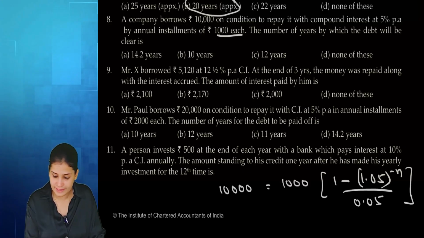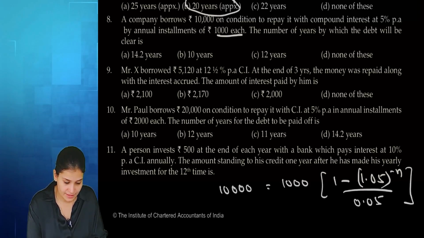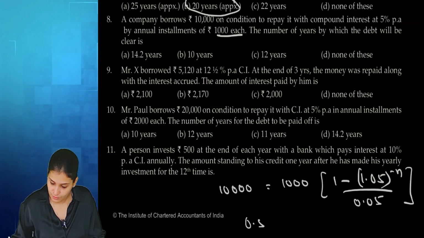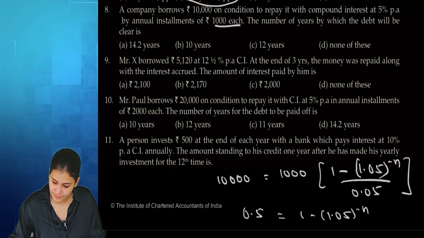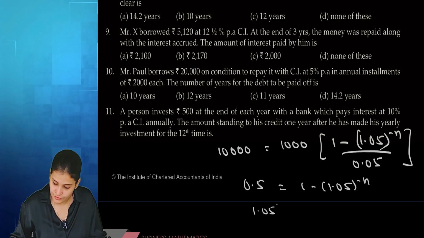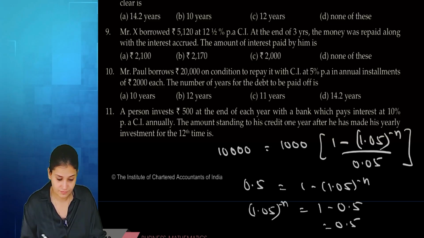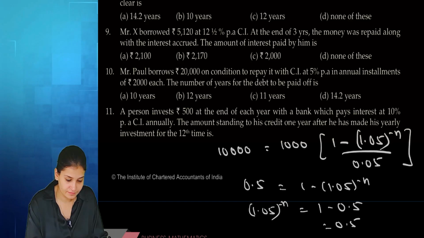So isolate that. 10,000 divided by 1,000, 10, multiply it by 0.05. So 0.5 is this. So 1.05 power minus n is 1 minus 0.5, that is 0.5. So keep on dividing.